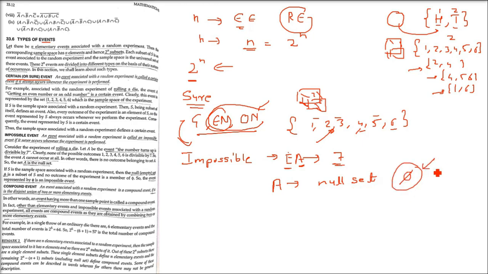So even the empty set represented by phi is an impossible event. It's an impossible event. So these are two types of event. Now coming to compound event. Now what is a compound event?